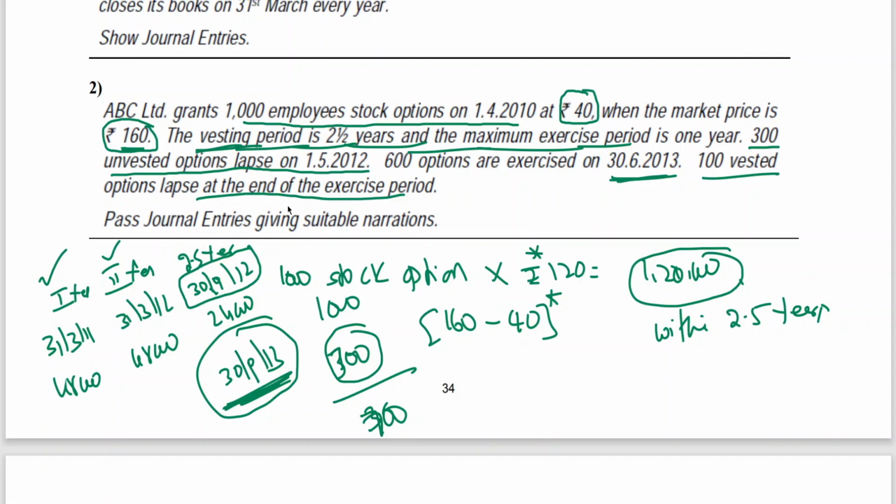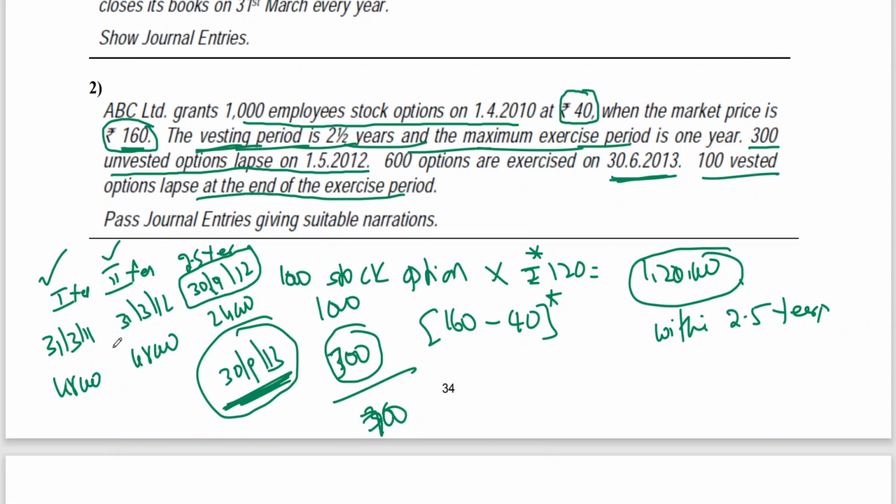I told you it is not an obligation. An option has been offered, it is not an obligation. If they want, they can exercise the option, or if they don't want, they can leave it even after fulfilling the vesting period conditions. But here 100 vested options lapse. That means out of 700, 100 have lapsed, so finally only 600 options have been exercised. Please try to understand this carefully.